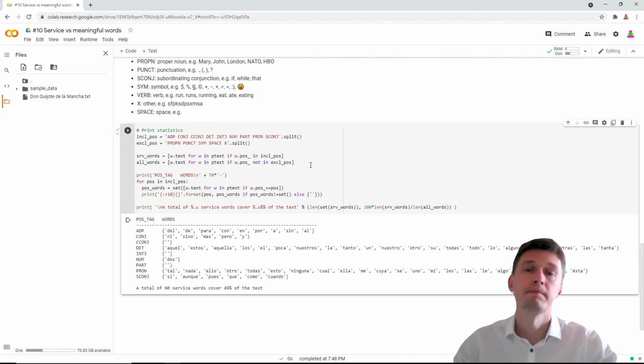Let's run. Well, you see that a total of 60 service words cover almost half of the text. And these are the words del, de, para, con, en, por, nada, el, lo, otro. So, if you learn 60 Spanish words, you will be able to understand almost half of Don Quixote.